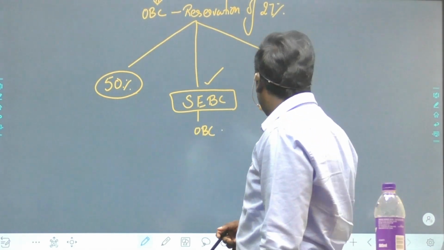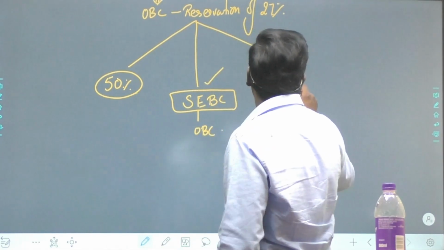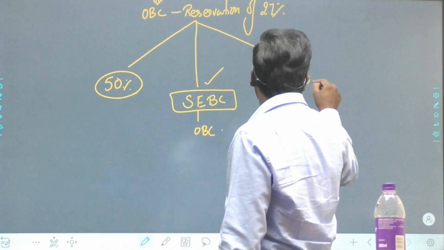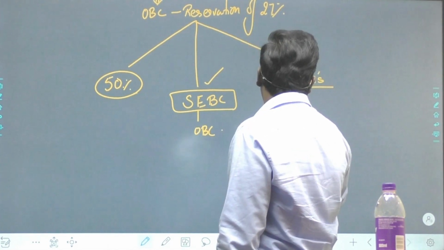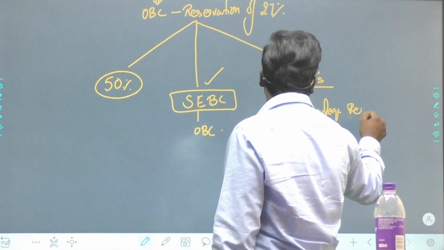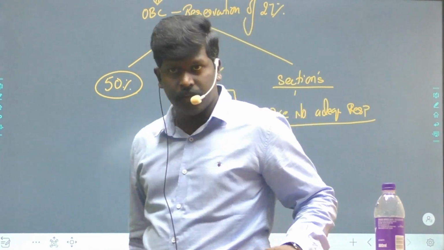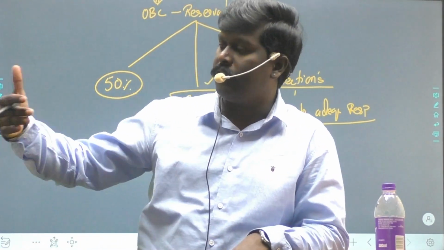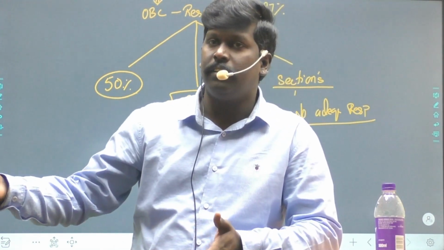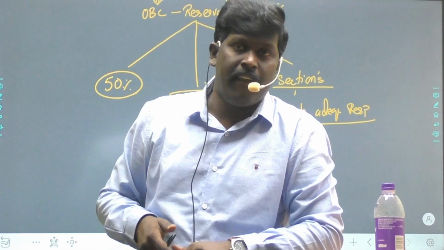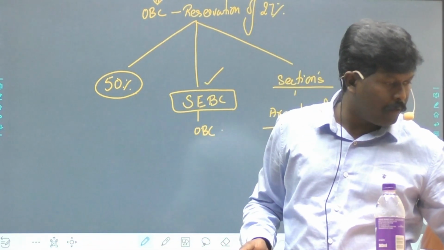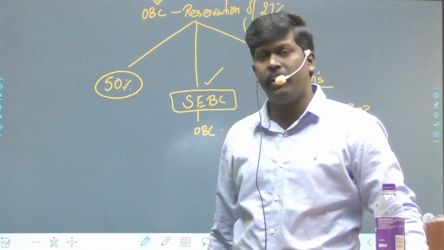Condition 3, very, very important again. It said, make sure that the sections of the society whom you are giving reservations are not adequately represented in the government jobs. For example, you want to give reservations to a particular caste. Make sure these people in the caste are not there in the government jobs already. If they are there, why? What is the need for giving reservations? Provide to the people who are not adequately represented.